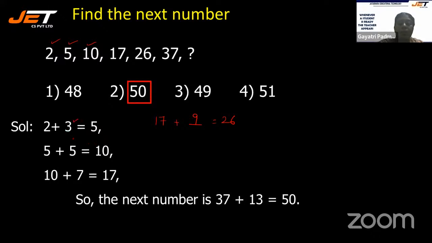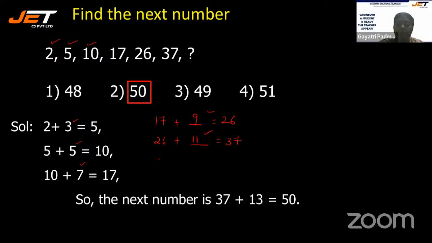It is an odd number, isn't it? So 3, 5, 7, 9. Likewise, it goes. So what is the next one? 26. If you add what to 26, you will get 37? 11. See, 3, 5, 7, 9, 11.